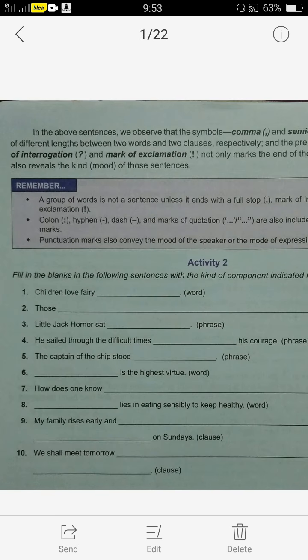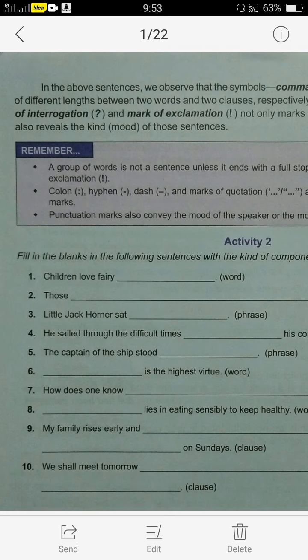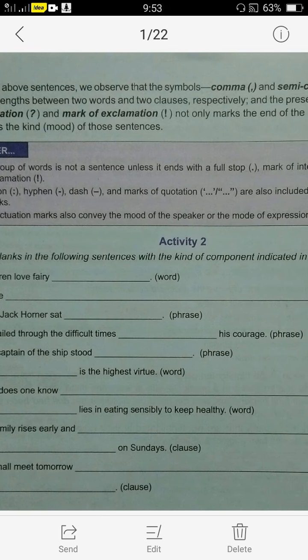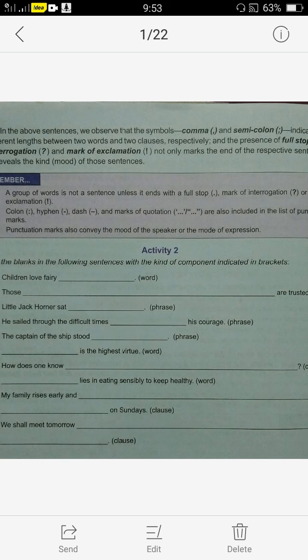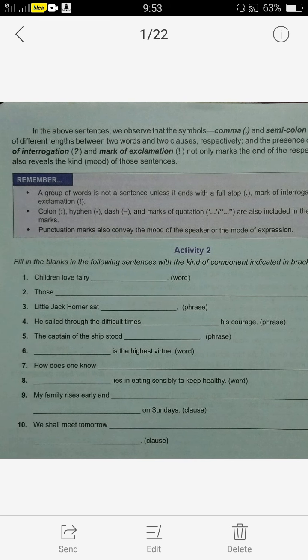Now we have some questions. This activity you will do. Fill in the blanks in the sentences with the kind of component indicated in the brackets. What you have to fill in the blank is indicated. Like in the first one, you have to use only a word. Children love fairy, fill it with a single word. Like children love fairy tales, only the single word tales.